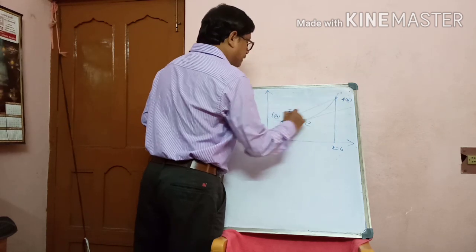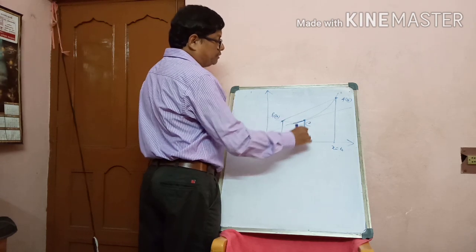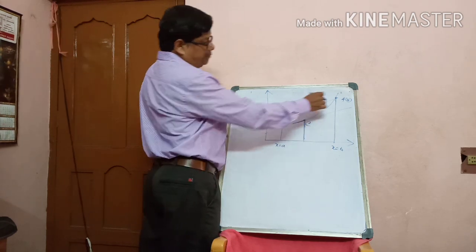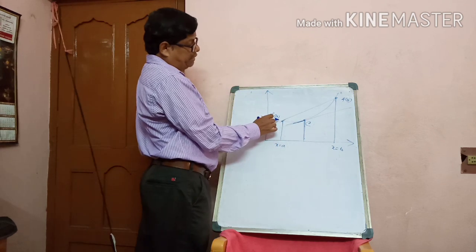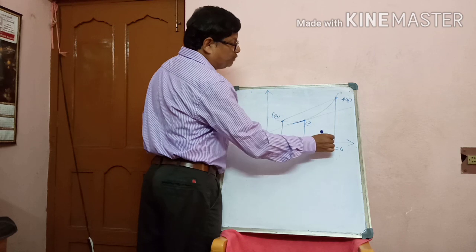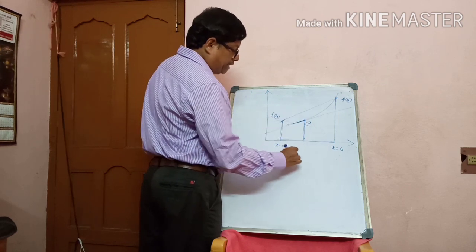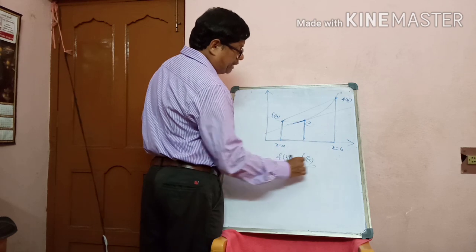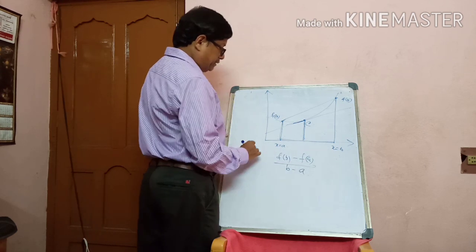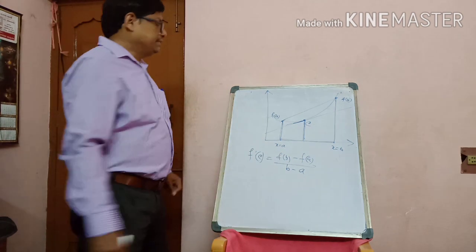So here f dash c always equals f of b minus f of a by b minus a. This value is f dash c equals f of b minus f of a by b minus a. This is f dash c.